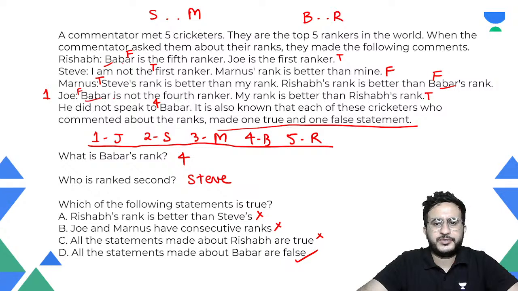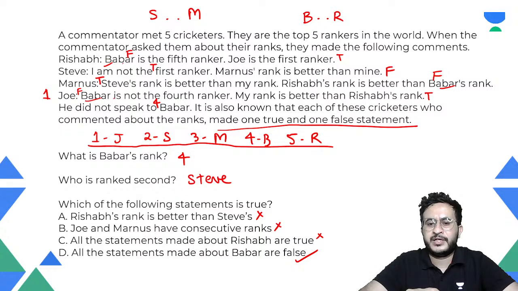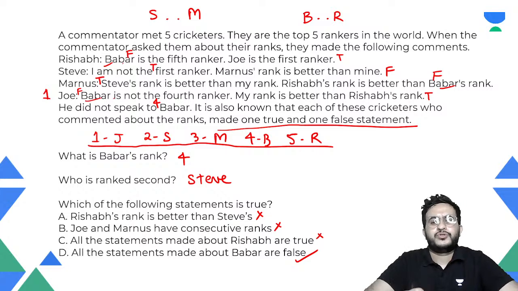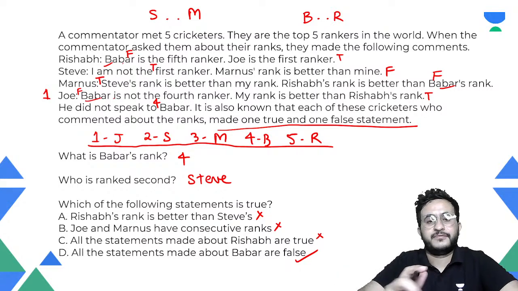Okay, in this case, it was simple because we were able to identify one of the two sentences, right? एक true और एक false हमें पता था. Like in case of Rishabh, we know the first statement is false. So second would have been true. Similarly, in case of Joe, we knew the second statement is true. So we were able to find out that the first is false. Okay. So contradictory statements are one of the ways.